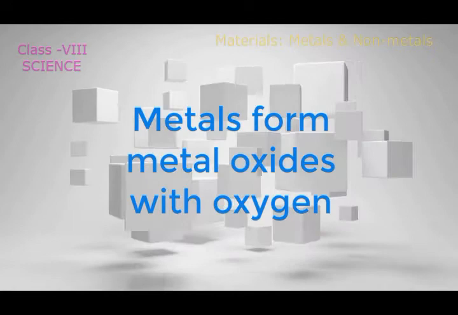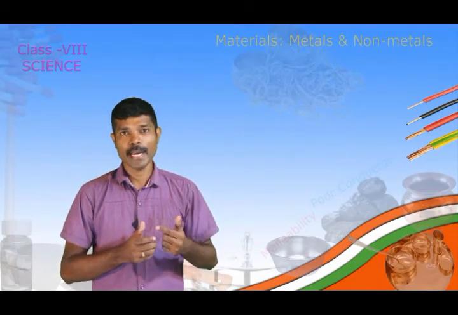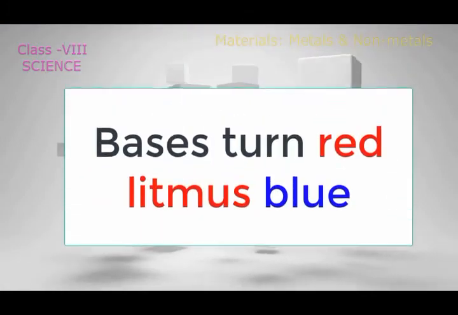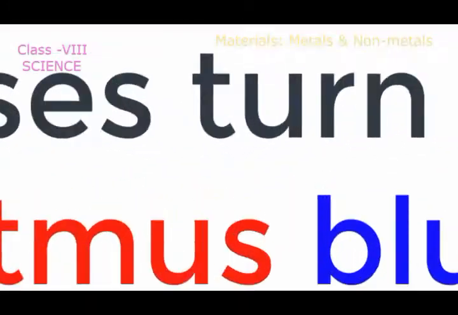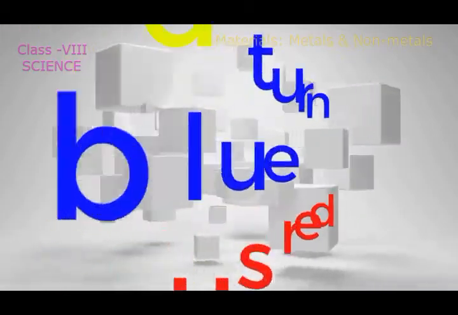Both of these are the oxides of that particular metal. So metals react with oxygen and we get metal oxide. When this metal oxide is tested, we can find that these metal oxides are basic in nature, as it turns red litmus blue. As we know that bases turn red litmus blue and acids turn blue litmus red.